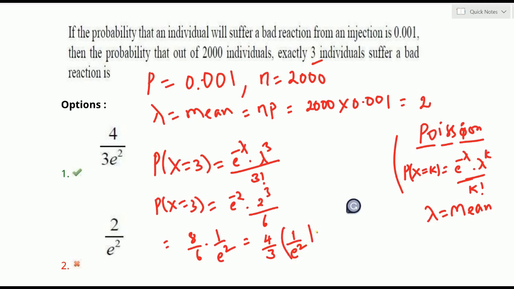This is the required probability that exactly 3 will suffer the bad reaction. It is given clearly as the first option. So simple, you just have to recollect what a Poisson distribution is, right? Now look forward to the next question.